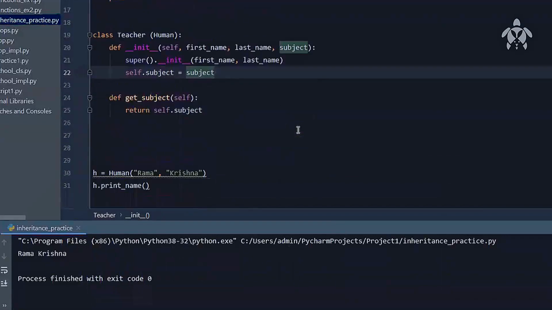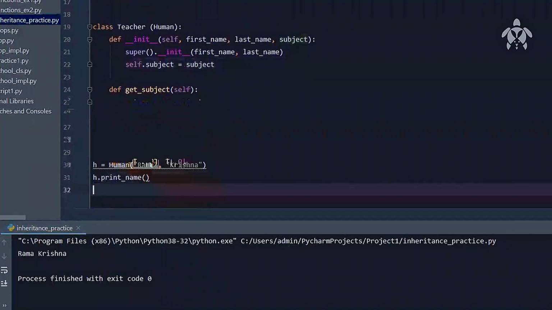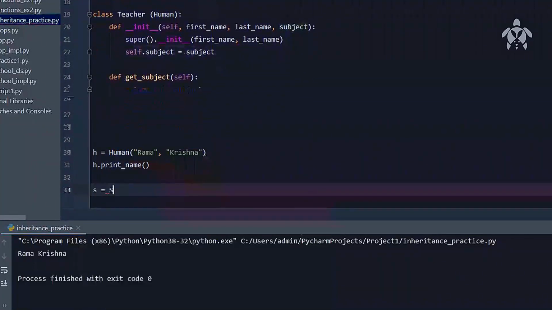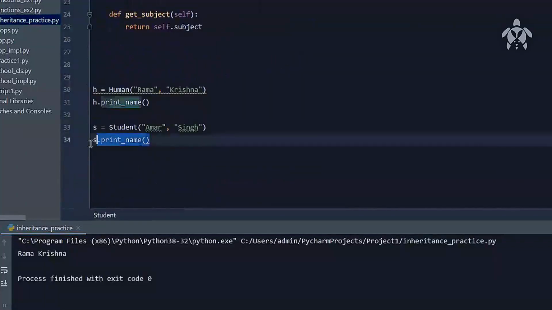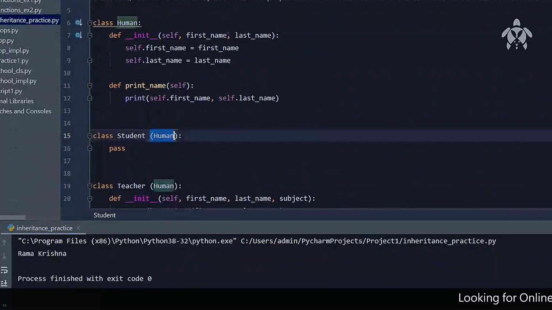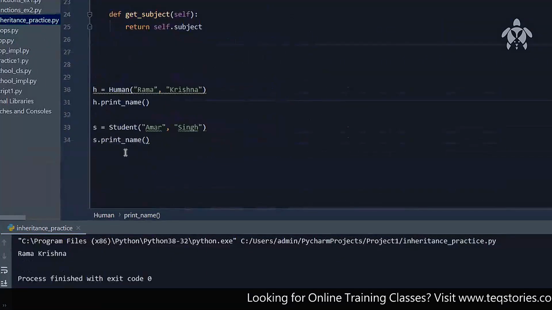Now this is straightforward because human is a class and we got this. Let us try to test the same thing for the student class as well. So let's say S equals student, and I'm sending the first name and the last name. You can see it is automatically asking, and it is also telling it is coming from human. Let's say we are writing Amar Singh. So if I do print name, once again, print name is not present over here. You can use this because it is getting inherited from the human class, which is present over here. And this particular method is being called for this one also.